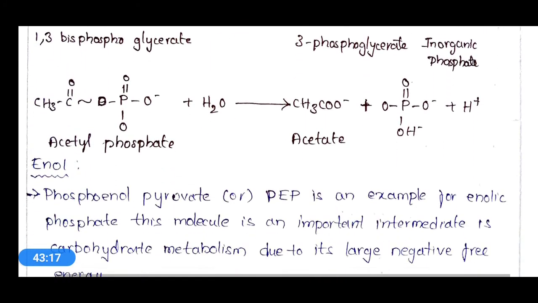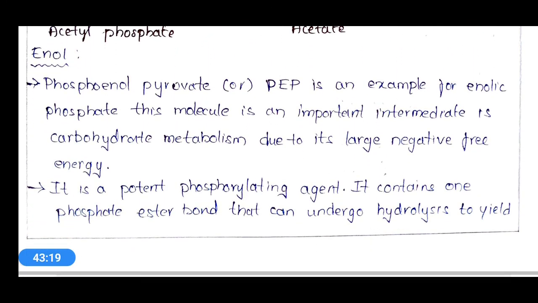And the next one is enol phosphate. Phosphoenol pyruvate is the best example. This is the enolic phosphate, and an important intermediate in glycolysis as well. Like 1,3-bisphosphoglycerate, this phosphoenol pyruvate is also an intermediate in the glycolysis process, and it plays an important role in carbohydrate metabolism.